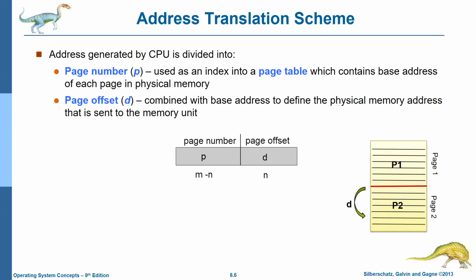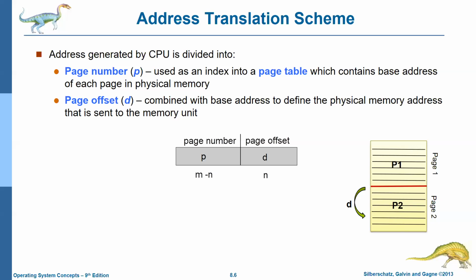Proceeding. See here, this is the next topic to be understood before proceeding with the concepts of paging and other diagrams as well. The address generated by the CPU will be a logical address. For example, if I am executing a program, there are 100 lines in the program. I have divided that process into various pages. Say each page is of 20 lines, 20, 20, 20, so totally 5 pages will be there in that program.